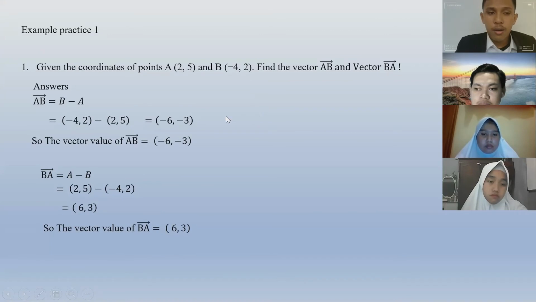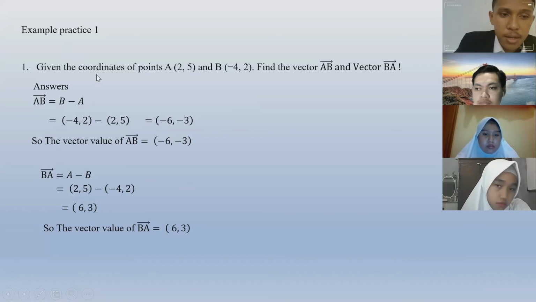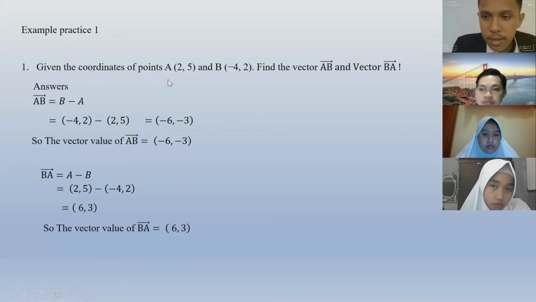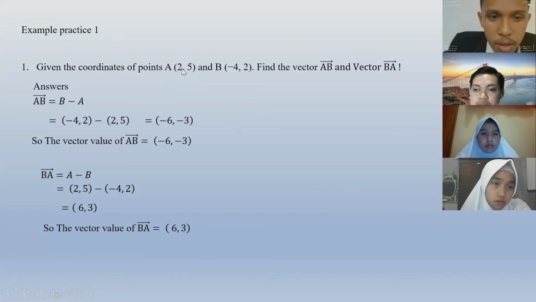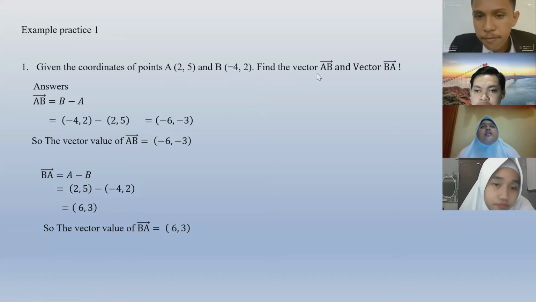So look at example practice 1. This is a question: given the coordinates of point A in brackets 2, 5, and B in brackets -4, 2, find vector AB and vector BA.